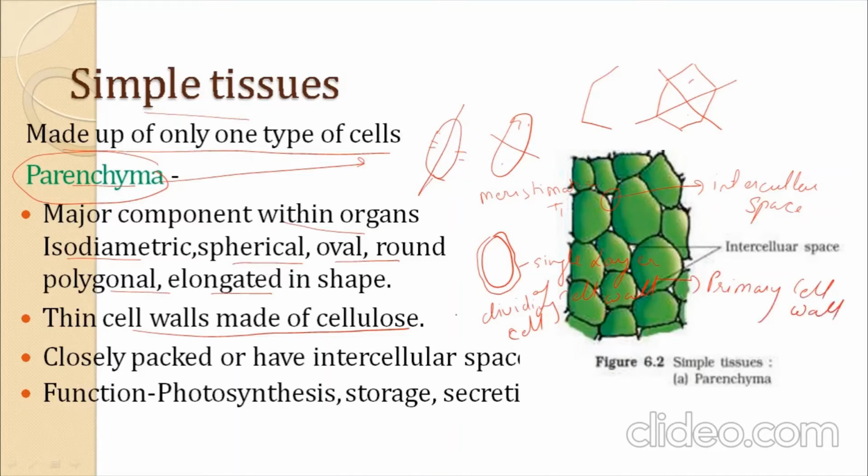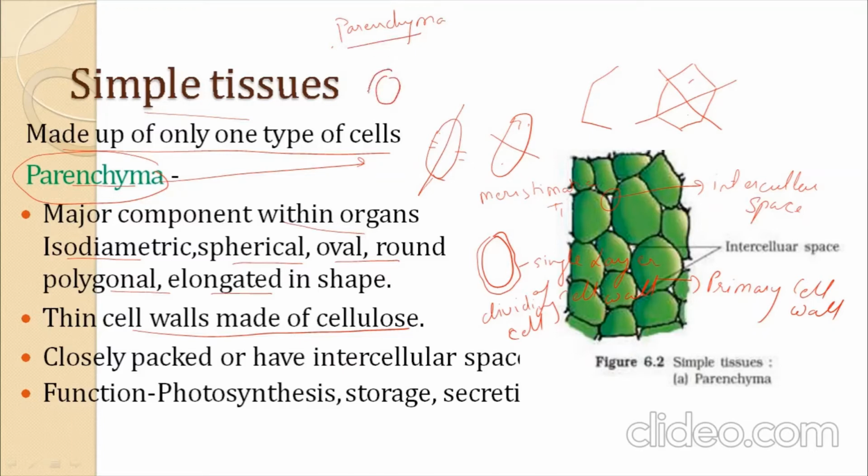But in the case of the parenchyma cell, let's suppose I am drawing a parenchyma cell here.